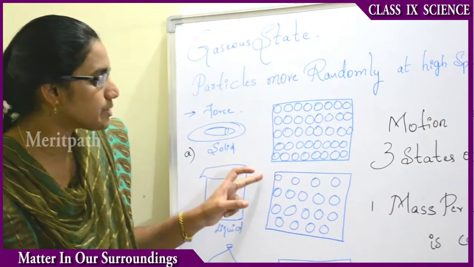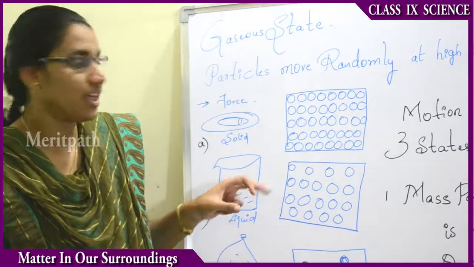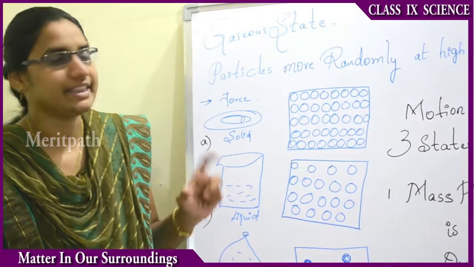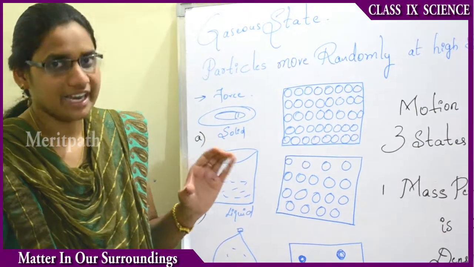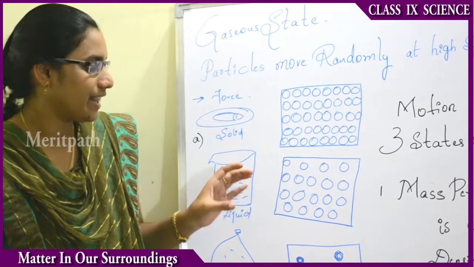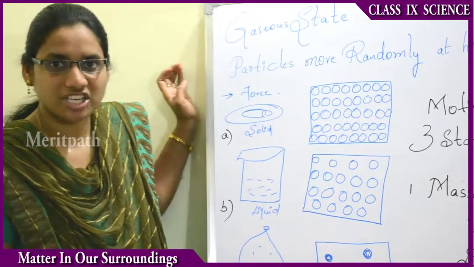Then let us observe those particles, how they collide with each other. Those particles have a large space in between them. The spaces in between those particles are more than in solid state particles, and they can move freely. That means not very freely but a little freely, and they can move randomly with each other. And let us take the gaseous state particles.